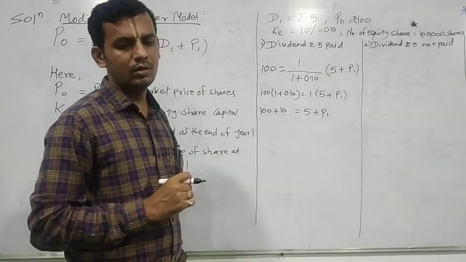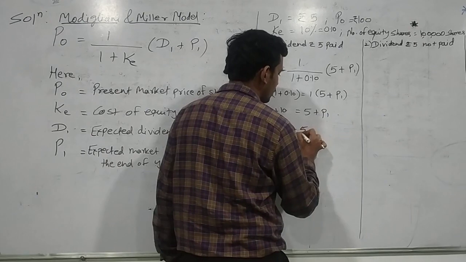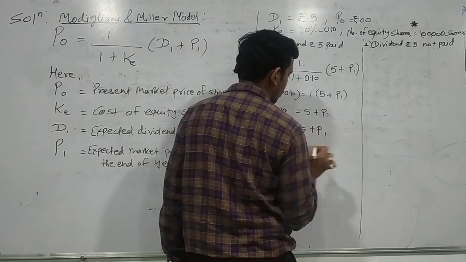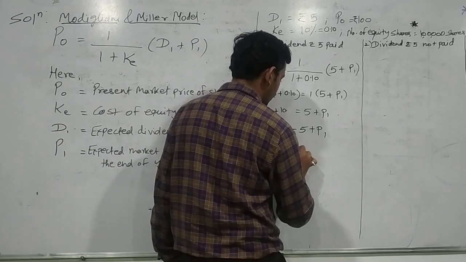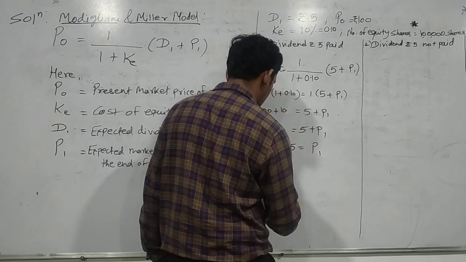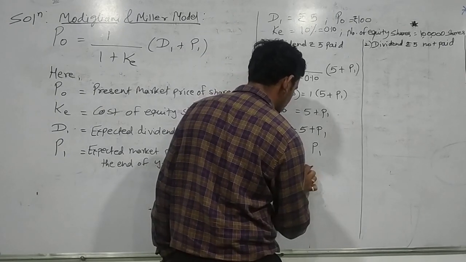Now simplify it: 110 equals 5 plus P1, 110 minus 5 equals P1, therefore